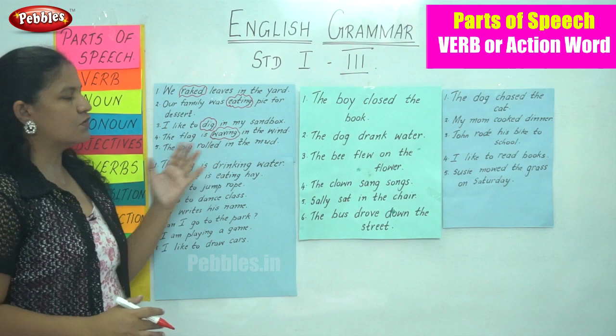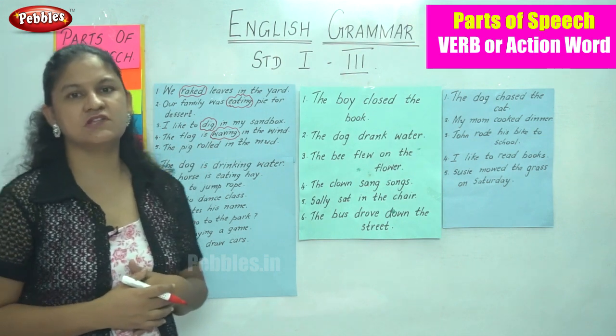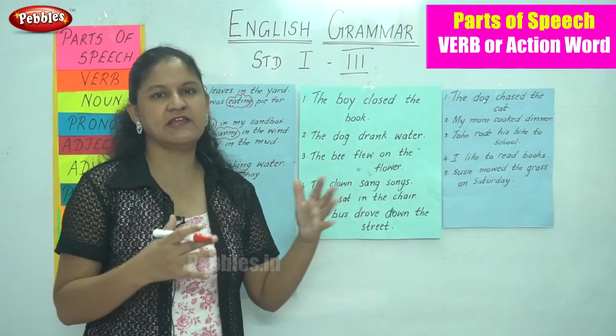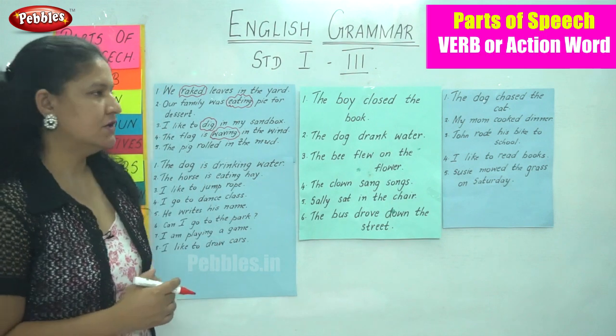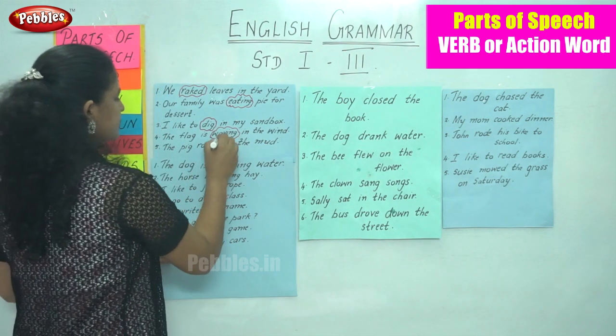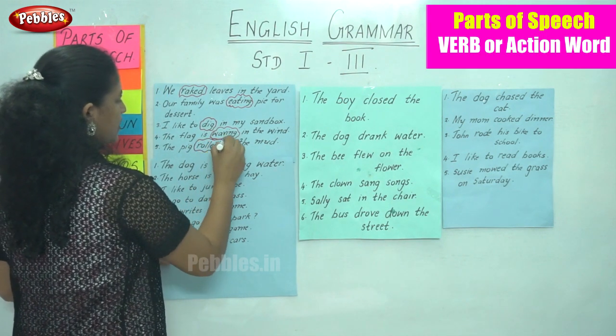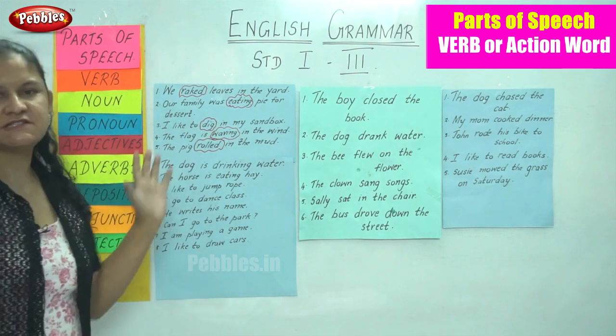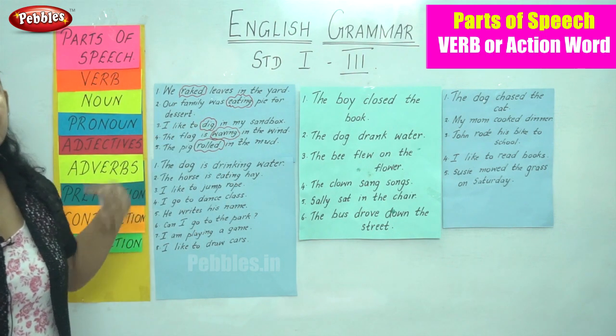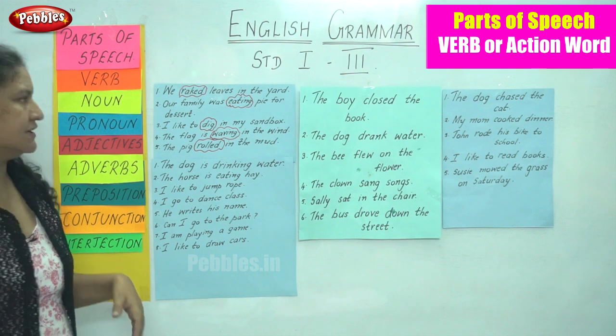The pig rolled in the mud. So what is the pig doing? It is rolling itself in the mud. So the word rolled becomes the action word. So I'm going to read the sentences once more and you will understand what are the verbs here.